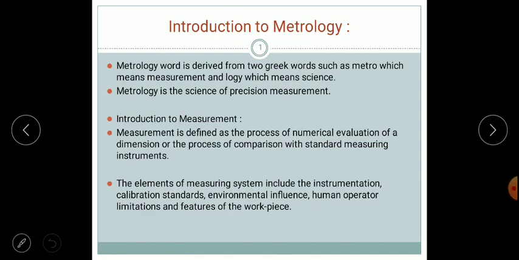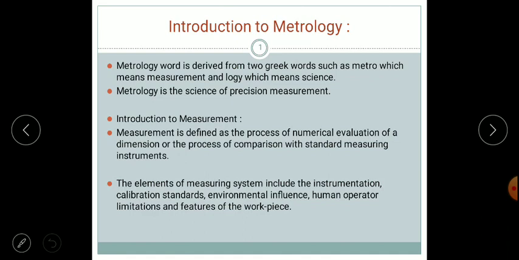In today's session we'll discuss metrology. Metrology is a Greek word used for measurement, that is, metro means measurement and logy means science. So metrology is the science of precision measurement, we call it precision.